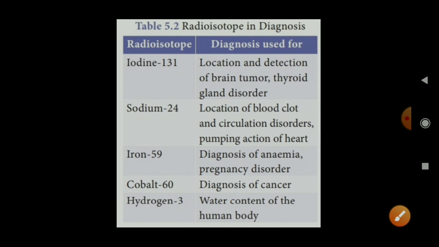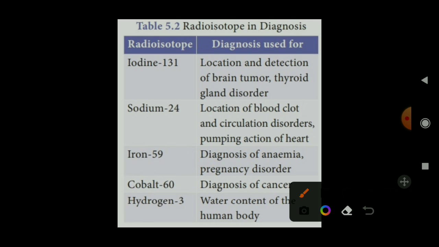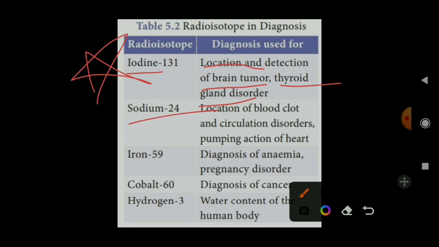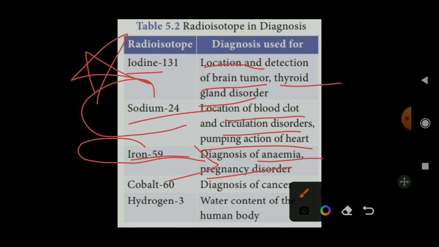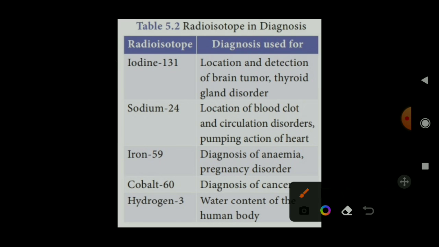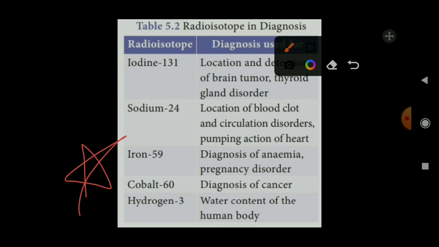So let's see some examples of radioisotopes. Iodine 131 is used for diagnosis, for location and detection of brain tumor and thyroid gland disorder, which is very useful for medical purposes. Sodium and iron 59 are used in location of blood clots, circulation disorders, pumping action of the heart, and diagnosis of anemia and pregnancy disorder respectively. Iron is used for pregnancy disorder diagnosis, and sodium is used for circulation disorders, pumping action of the heart, and blood health diagnosis. Cobalt 60 is also very useful in diagnosis of cancer.